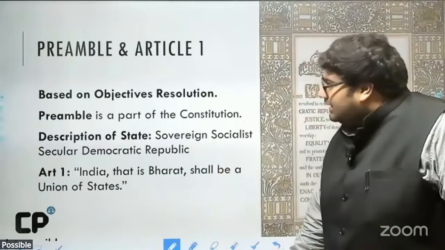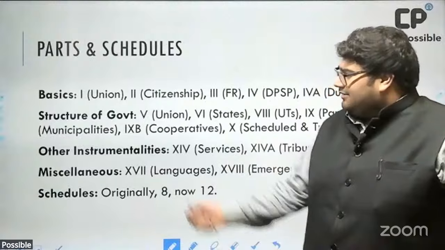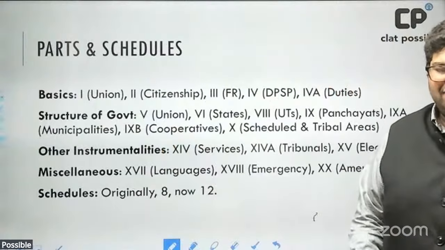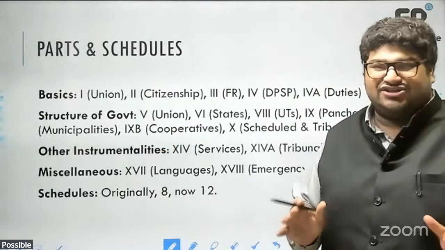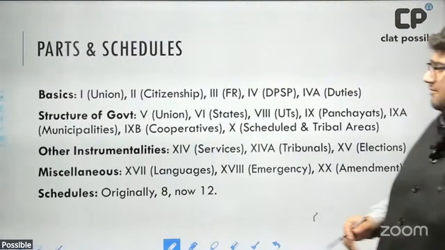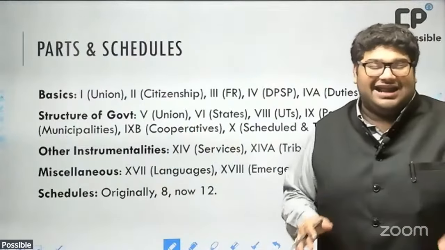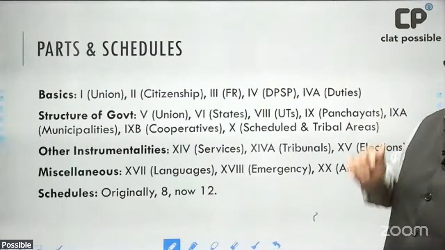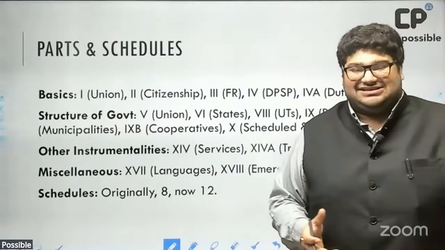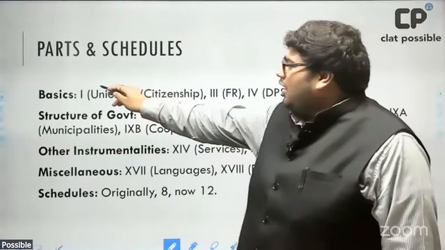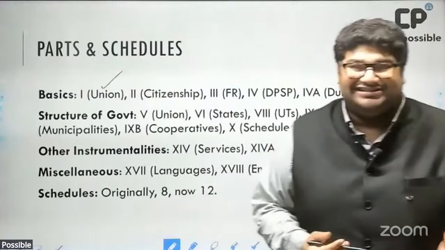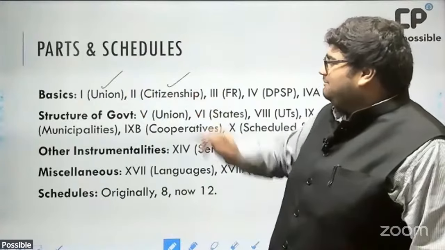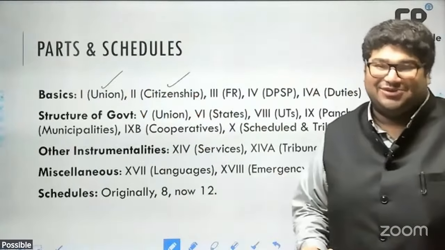Let's now move on. This is just to give you a very broad structural guide to the constitution. The way I like to divide and remember it is, the initial parts of the constitution deal with the basics. Part one, what is the union and what territories are in it? Who are the people who are citizens of this union?